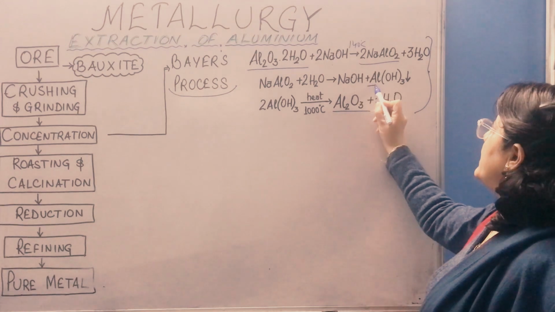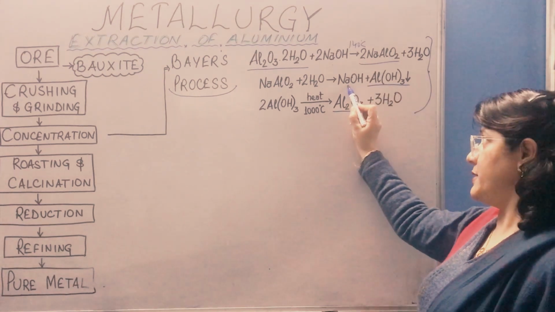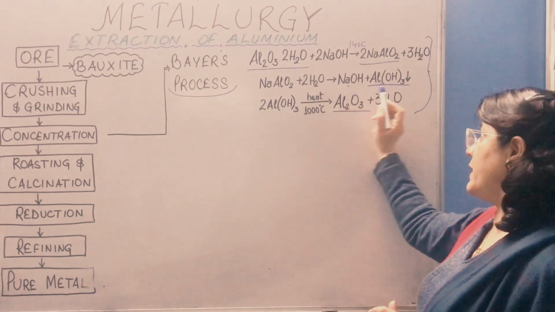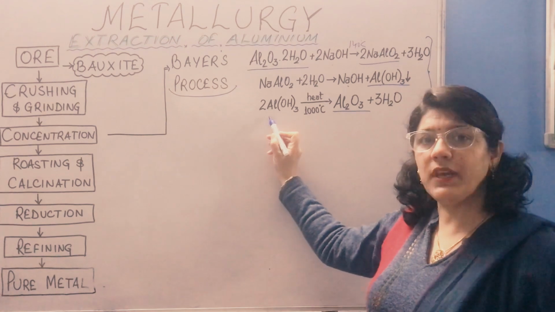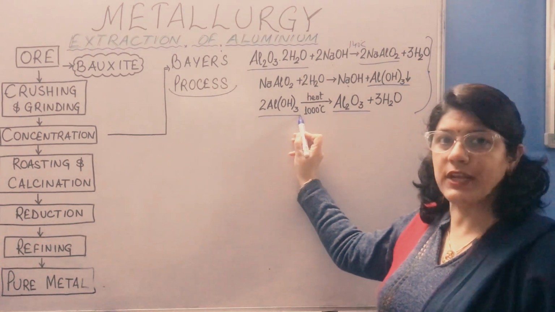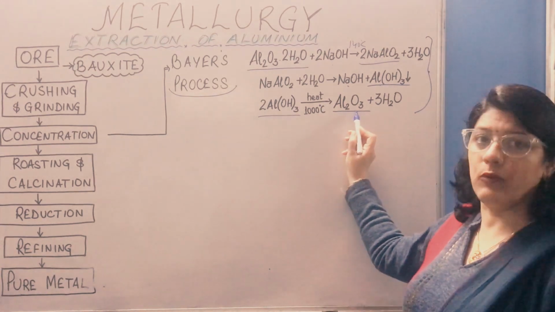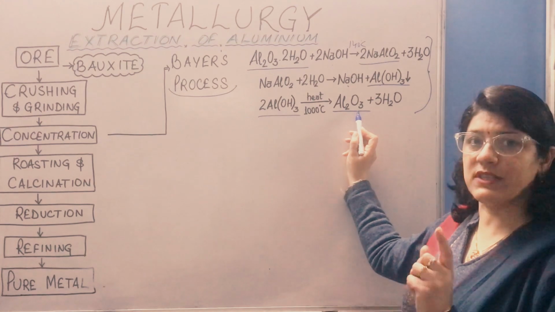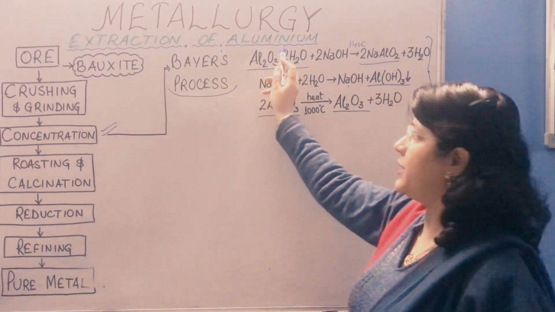It forms aluminium hydroxide and NaOH as an impurity. NaOH is an impurity and we are getting aluminium hydroxide as a precipitate. This aluminium hydroxide precipitate is filtered, dried, washed and ignited at a temperature of 1000 degrees Celsius to get alumina. So now this Bayer's process is over, which is used for the concentration of aluminium ore.